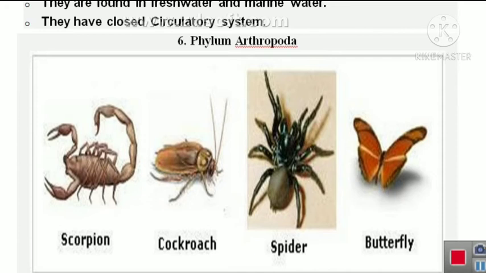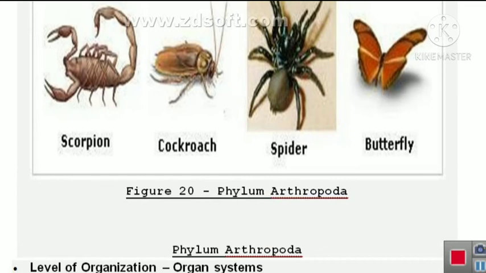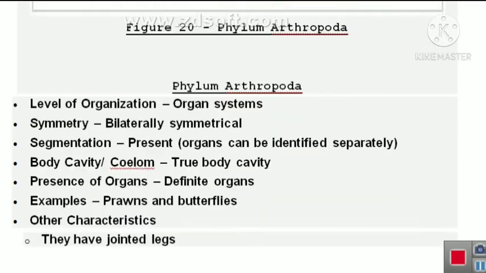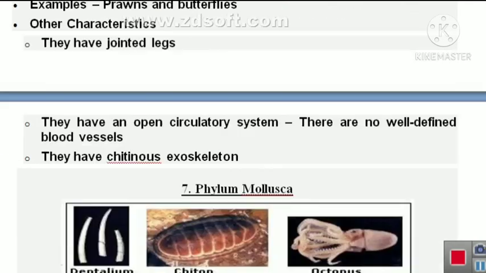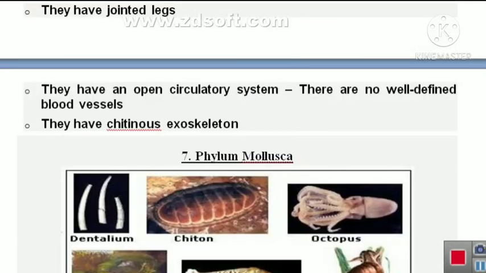Examples are scorpion, cockroach, spider and butterfly. Important characteristics of this phylum are that they have an open circulatory system and no well-defined blood vessels. They have an exoskeleton which is chitinous in nature.